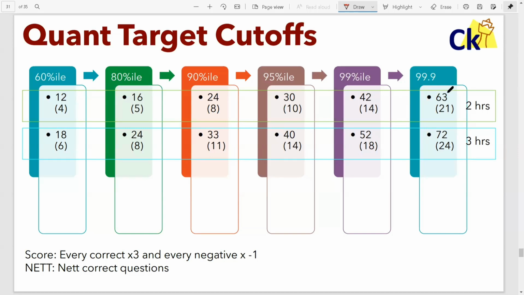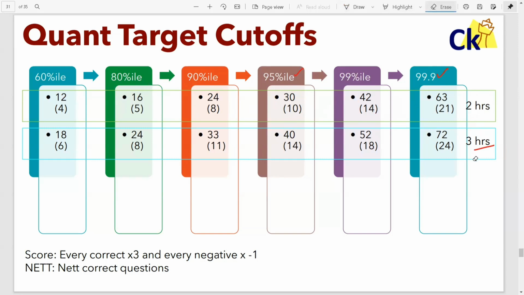Here I've compared the 2 hour paper and the 3 hour paper. Let's assume the 2 hour paper only. 99.9 percentile is 63 marks, 21 questions correct. 99 is 42 marks, which is net 14 questions correct. 95 percentile is 10 questions correct, 30 marks. 90 percentile is 24 marks, 8 correct. And 80 percentile is 6.